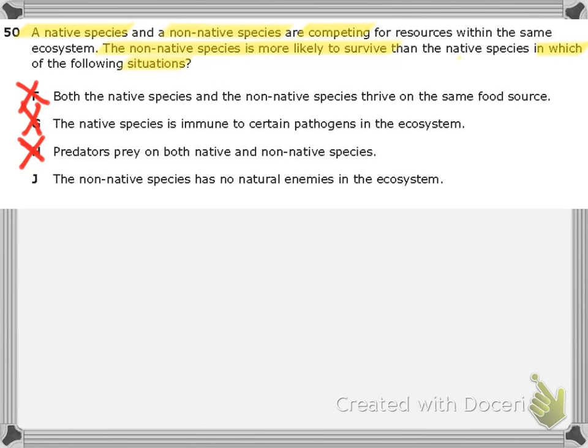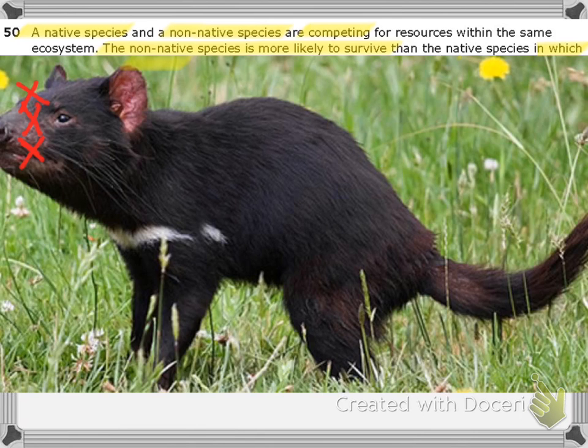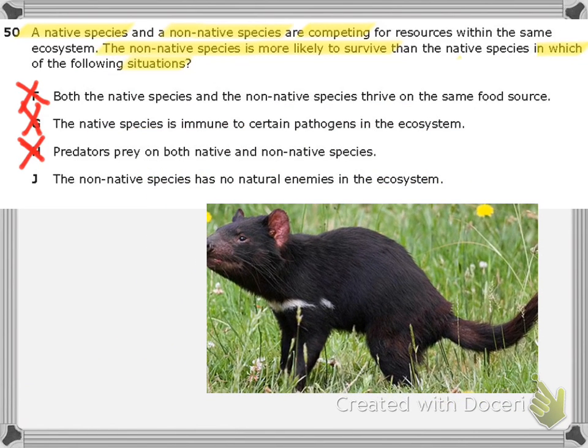So Australia is trying techniques to balance that out. They're turning to the Tasmanian devil and trying to reintroduce it, because somewhere along the line the Tasmanian devil either got wiped out from that area or its population went way down. They're trying to reintroduce it to drive out these non-native species.